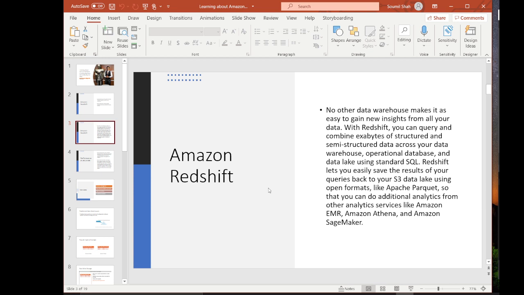Redshift lets you easily save the results of your queries onto your S3 data lake using open formats such as Apache Parquet, so that you can do additional analytics from other analytics services such as Amazon EMR, Athena, and SageMaker.